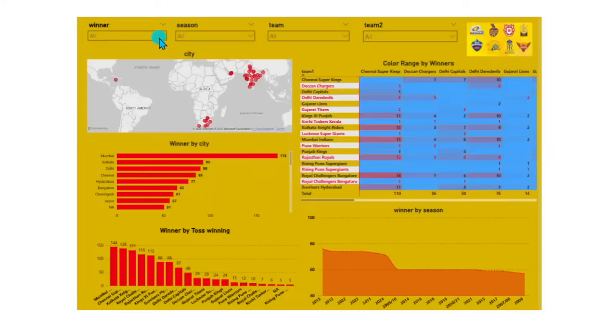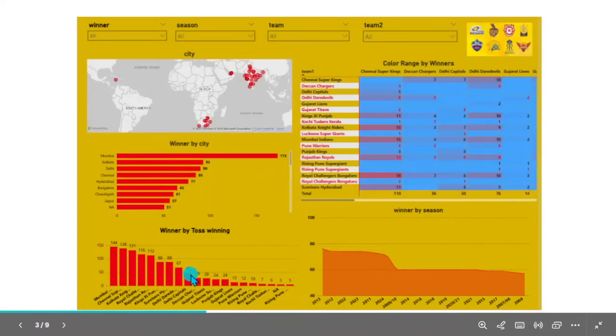Now I choose one value, CSK, here. The city-wise map shows the team's participation locations, and the text view shows the cities. The toss winning count shows the CSK team's range with a color range.